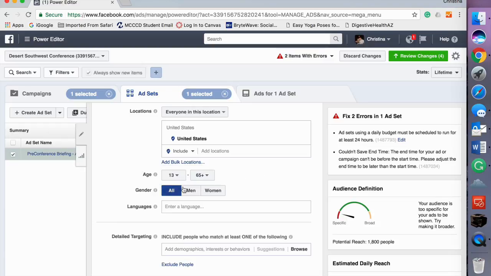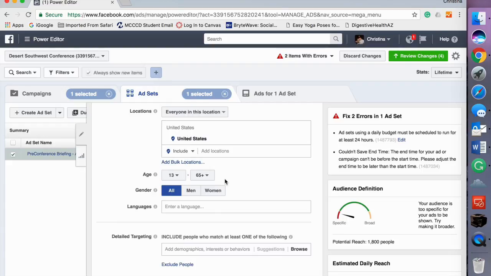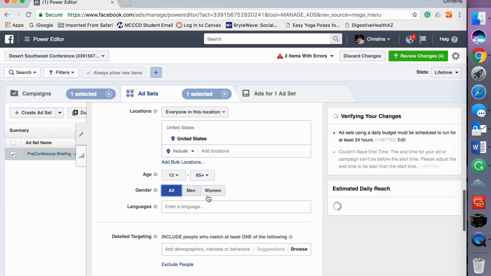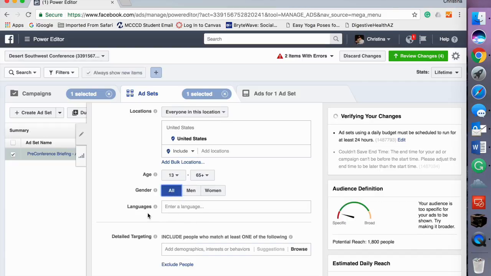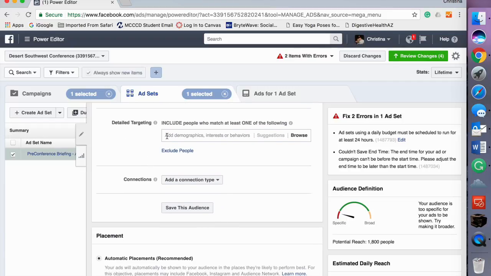The ages, well, we wouldn't have any clergy that are 13 years old, but we might have laity. Like my kids come, and my daughter's 13. So in my own family, we know that 13-year-olds are a valid audience for this. And we'll go up to 65 plus. It doesn't matter, we're going to go all instead of men or women. Language is fine.